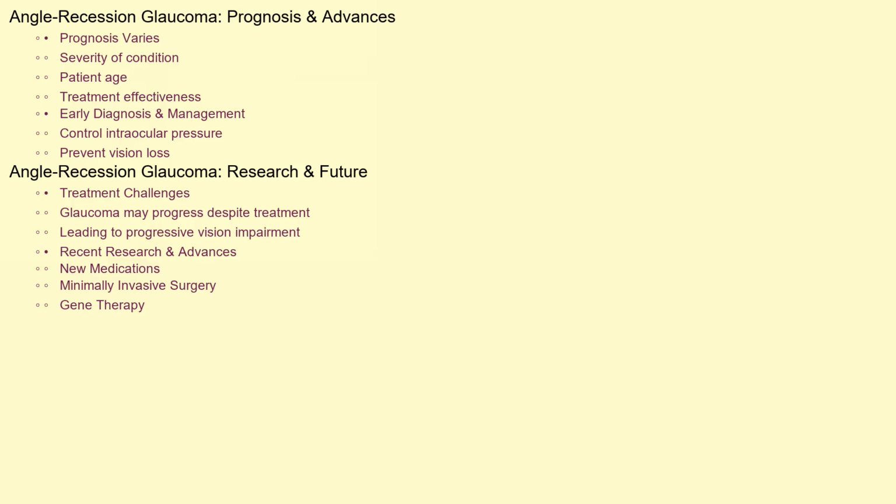Recent research is focused on developing new and more effective treatments for glaucoma, including new medications, minimally invasive surgical techniques, and gene therapy approaches. Studies are also investigating the underlying mechanisms of optic nerve damage in glaucoma to identify potential targets for neuroprotective therapies. These advances offer hope for improving the long-term outcomes for individuals with angle-recession glaucoma and other forms of glaucoma.